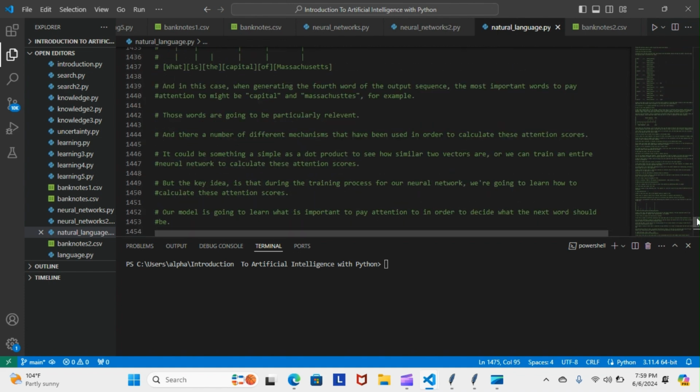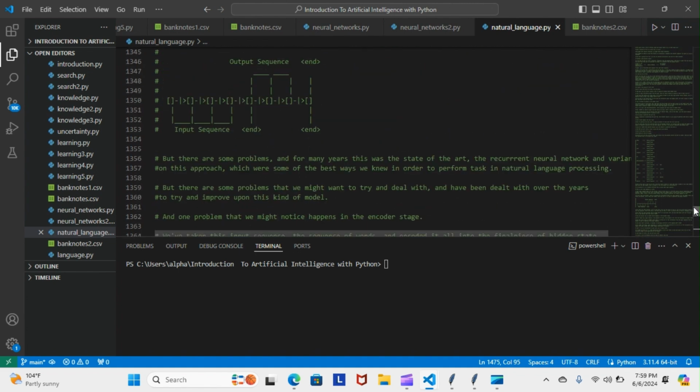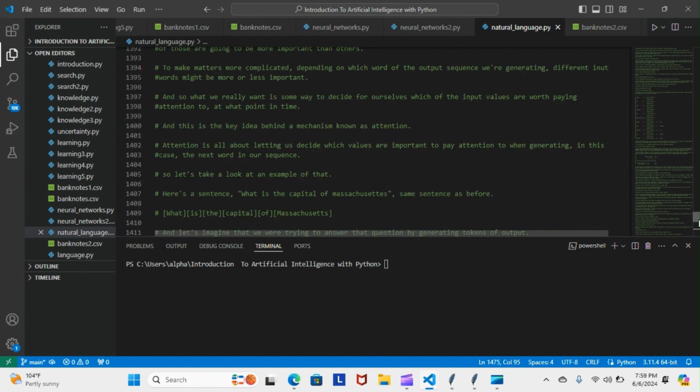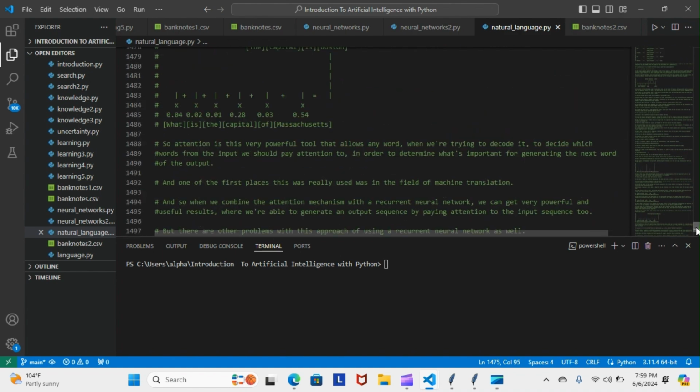Let me show you the actual grid so we don't get lost. Let's say we were looking at this word here; we wouldn't be able to calculate this word here until we actually calculated this word here. So everything has to go in sequence. We can't skip ahead and we can't go out of order. Everything is in order with the recurrent neural networks. So that's what that's saying there. Let me go back down and finish the reading.